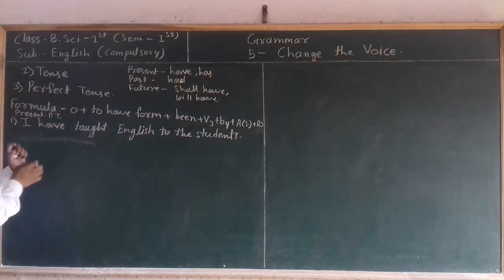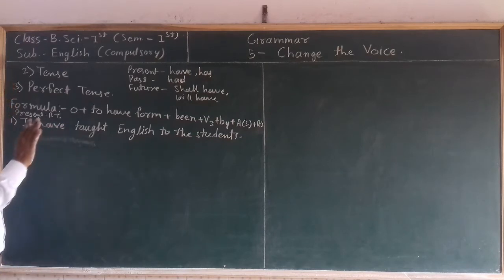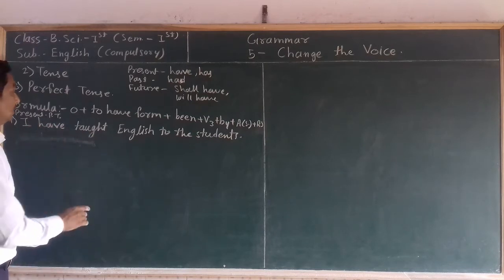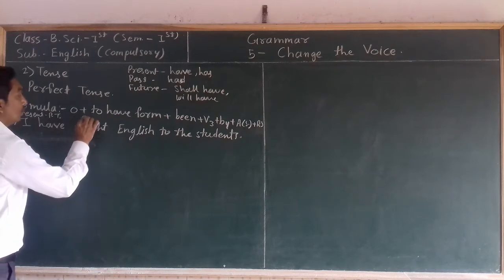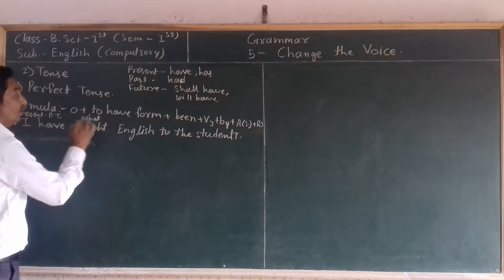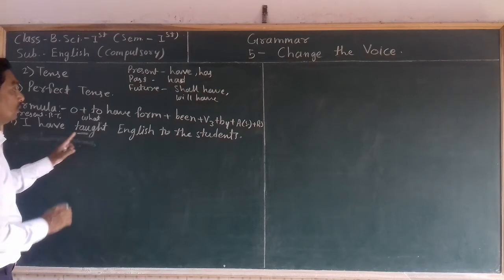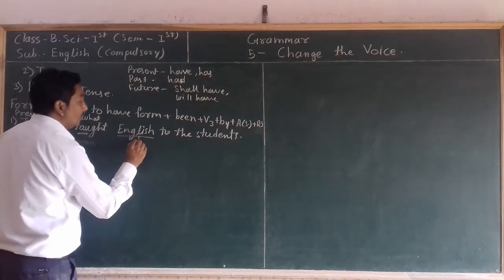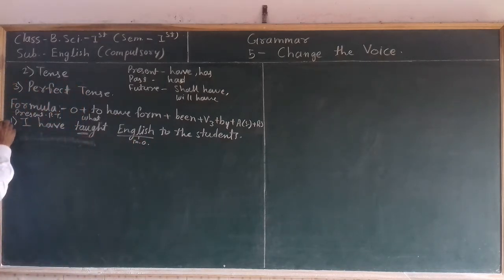Then after that we have to identify the main object of this sentence. To identify the main object, we have to ask a question to the main verb with the word what. What have taught? We get the answer English. Whatever answer we get, that is the main object of that sentence. So the object of active voice becomes the subject of passive voice: English.